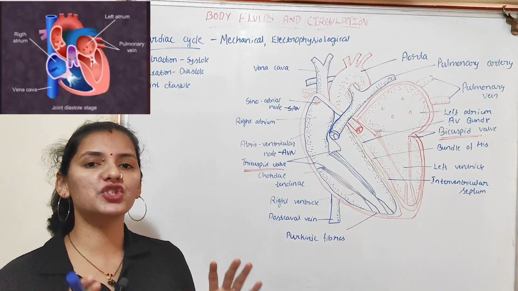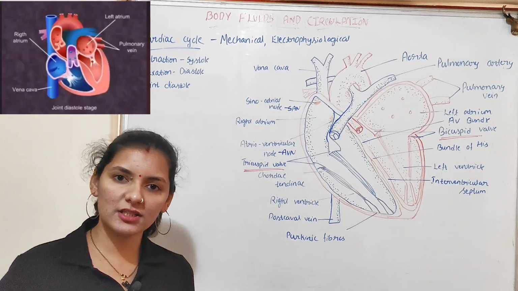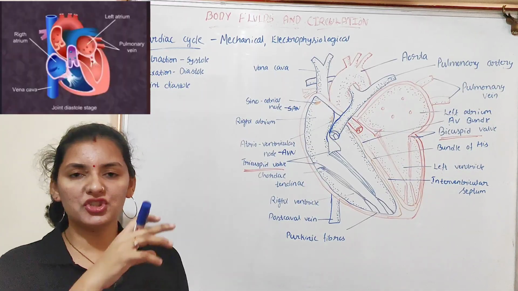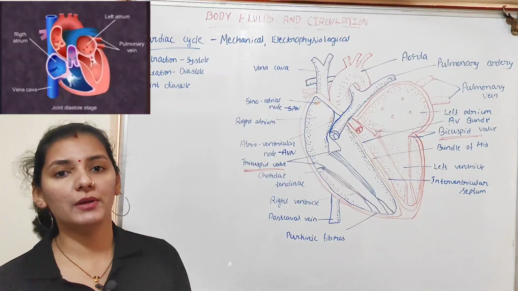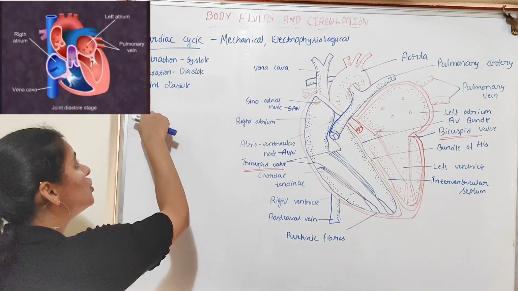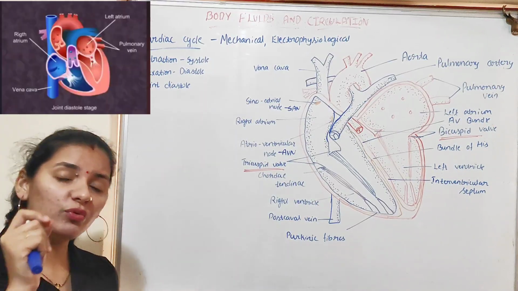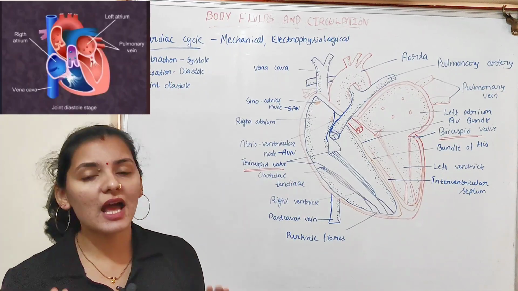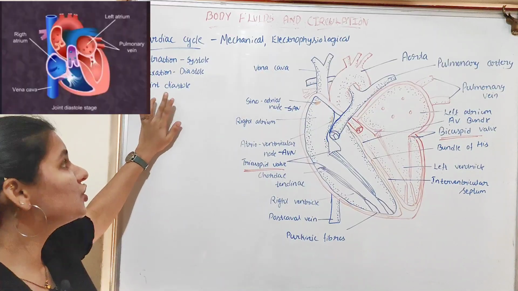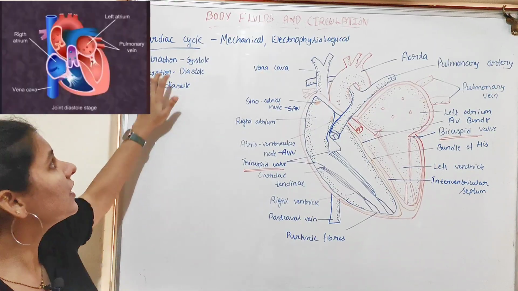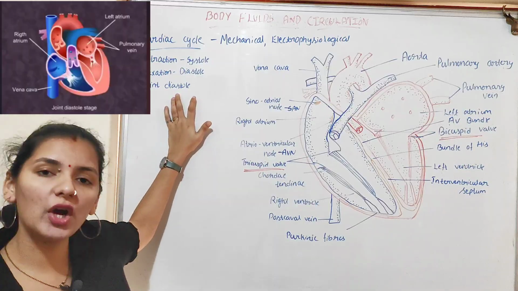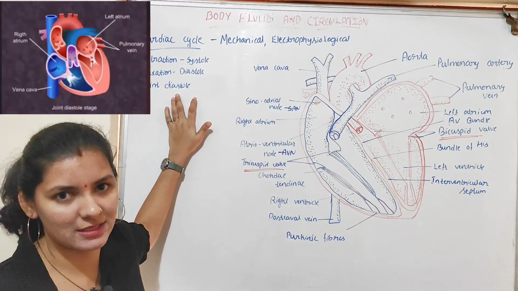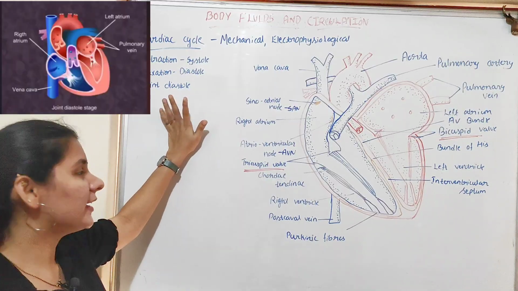All 4 chambers of the heart will be in the diastole state or in the relaxed state. At this stage, the chambers of the heart will be filled with blood, and this stage is known as joint diastole, because all 4 chambers of the heart will be in the diastole state or in the relaxed state. That's why it is known as joint diastole. So the study of the cardiac cycle begins with the joint diastole stage, where all 4 chambers of the heart are in the relaxed state.